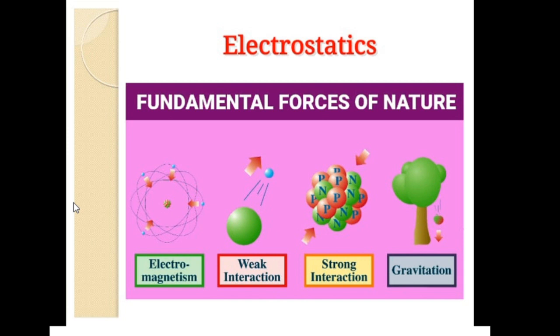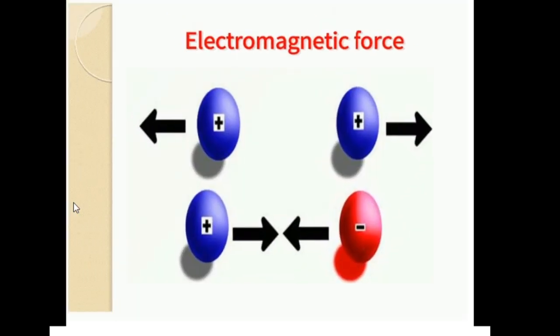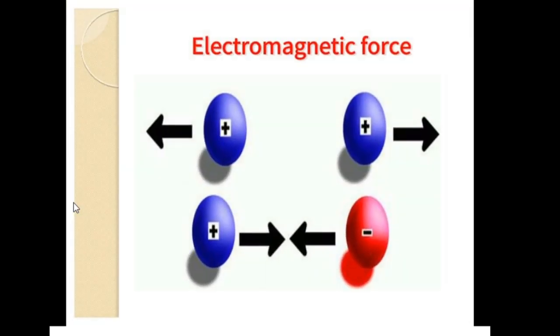And the remaining are weak nuclear force and strong nuclear force, which arise within the nucleus of the atom. Of all, electromagnetic force is one of the essentials because the technological developments of the modern 21st century are primarily due to our understanding of electromagnetism.